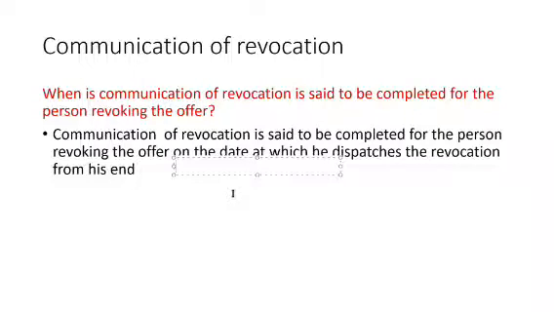For example, on 1st December, I am telling Mr. B that no, I'm not going to sell my car to you. So the revocation is said to be completed for whom? For the person who is revoking the offer. For him, the communication will be completed on 1st December.